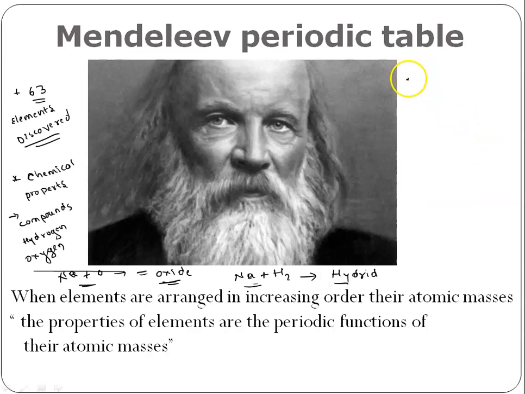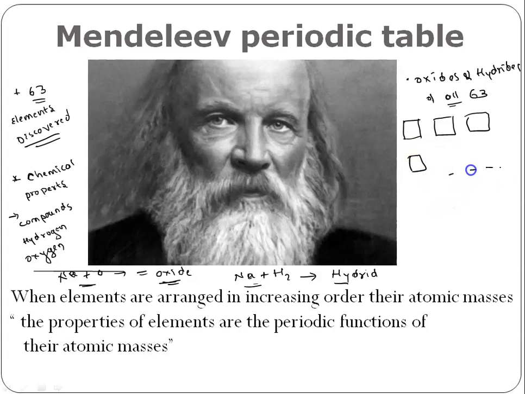He collected oxides and hydrides of all the 63 elements. Oxides and hydrides of all the 63 elements were known during that time. So then what he did, he took 63 cards, and he started writing all the chemical properties there.